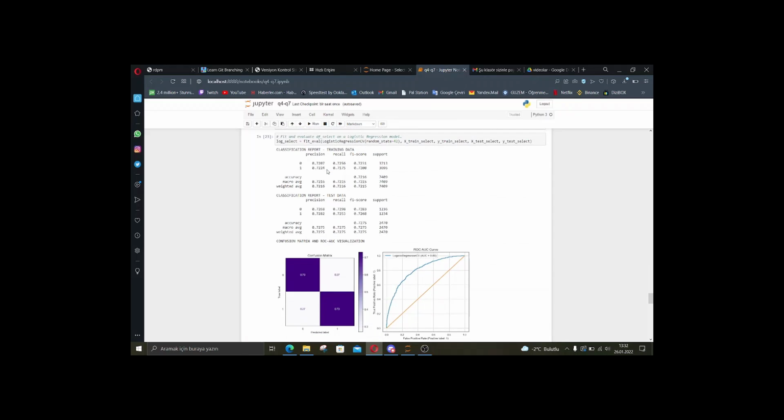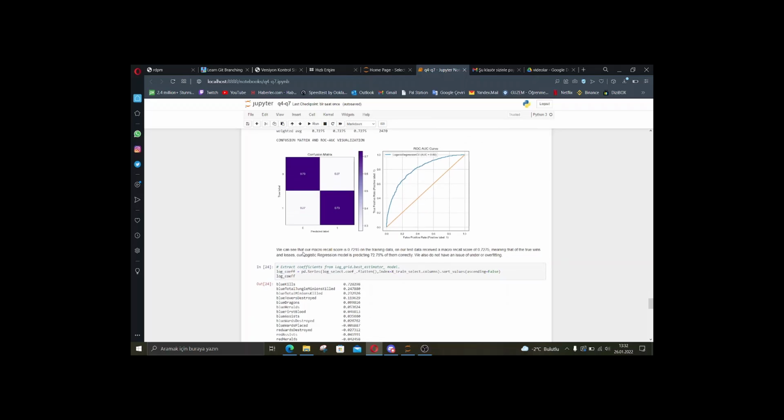After using the logistic regression algorithm on our first 10-minute dataset, these are our results, and we can see that our macro recall score is this on the training data and on our test data, meaning that of the true wins and losses, our logistic regression model is predicting a percentage of this score of them correctly. We also do not have an issue of under or overfitting.